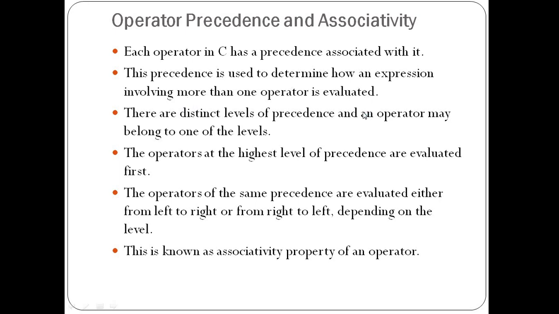Suppose we create an expression and in that expression we use more than one operator, then how are those operators evaluated? In the next slide we will see an example, and at that time you will get a clear idea of the meaning of precedence. Just remember, precedence is nothing but priority, or a rank given to the operator. According to the rank they are evaluated in an expression.